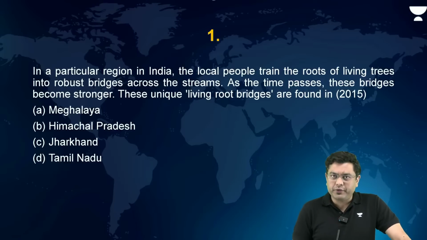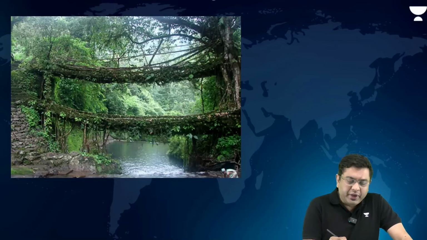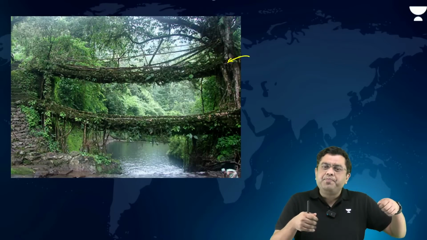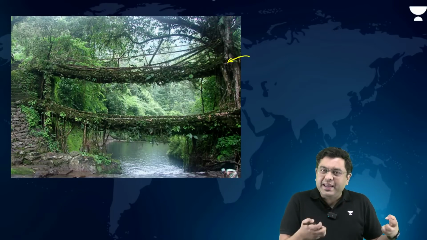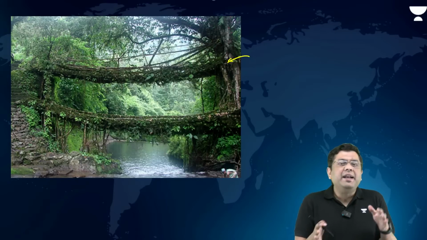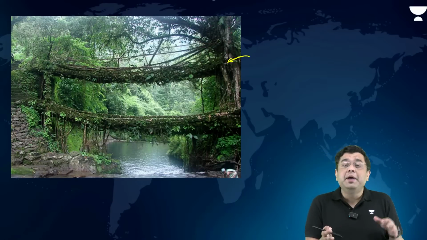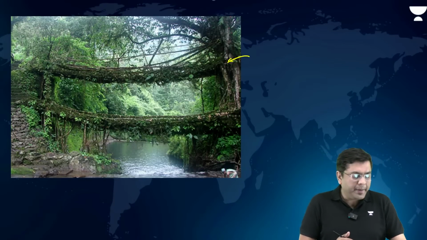These are your options. Now, when you take a look at the living root bridges, this is what it appears to look like, where over a period of time they are bound together, and then as the roots further strengthen, the bridges gain their strength as well. And that is where these bridges can last for a very long period of time without causing much debris and without causing any issue thereby.